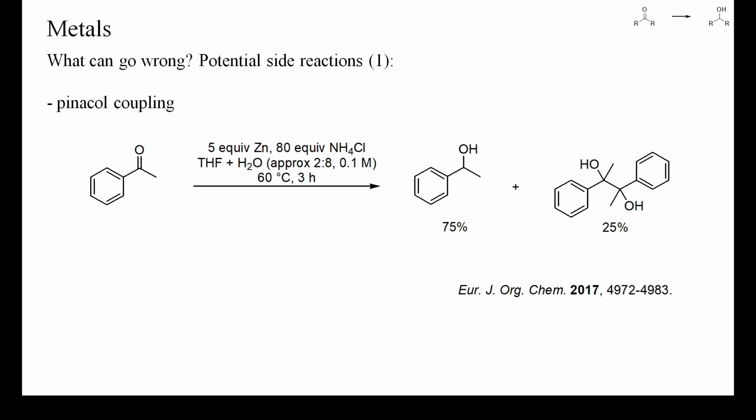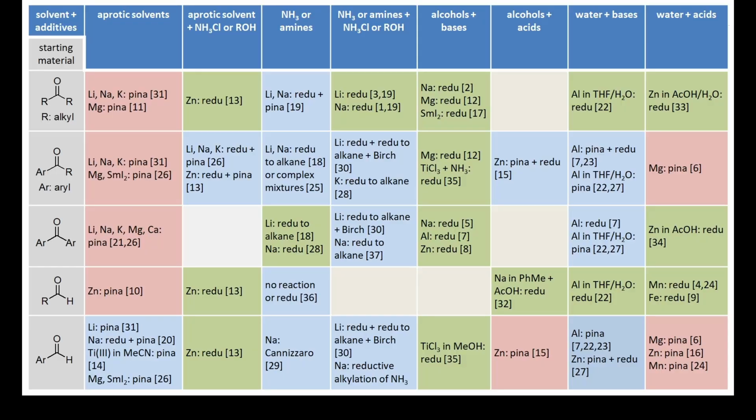However, not only the structure of the starting ketone, but also the choice of solvent and additives determines if mostly secondary alcohols or pinacols are formed. On this slide, I've summarized some of the conditions which cause either reduction or pinacol formation of simple aliphatic ketones, aromatic ketones, diaryl ketones, aliphatic aldehydes, and aromatic aldehydes.